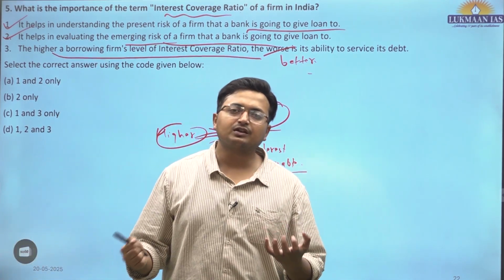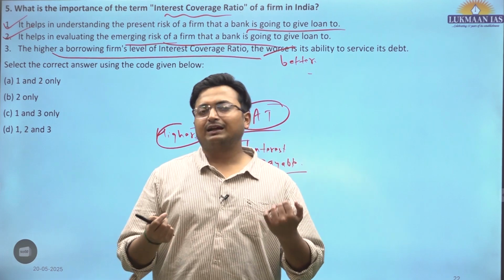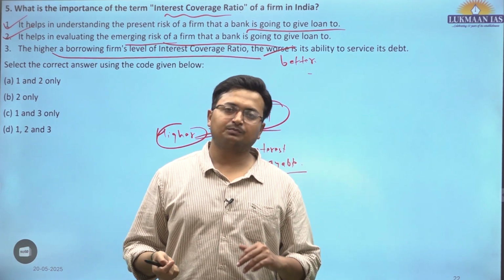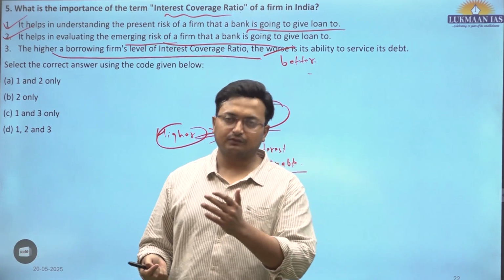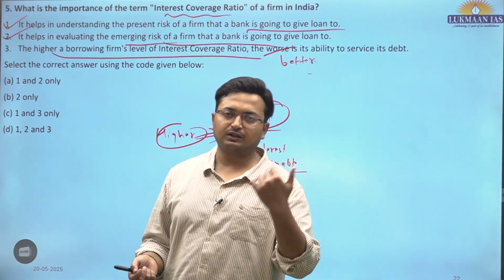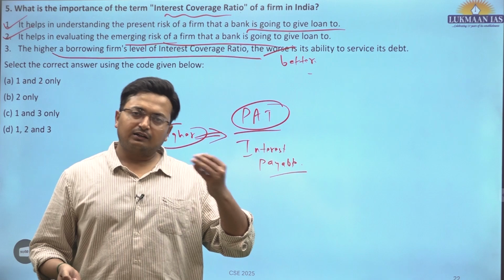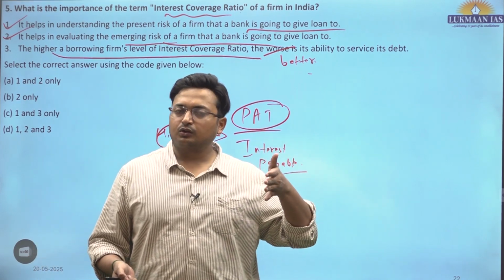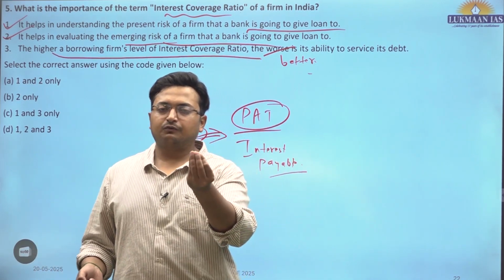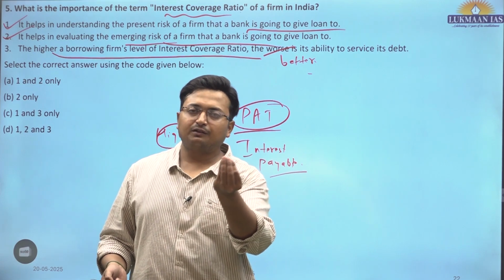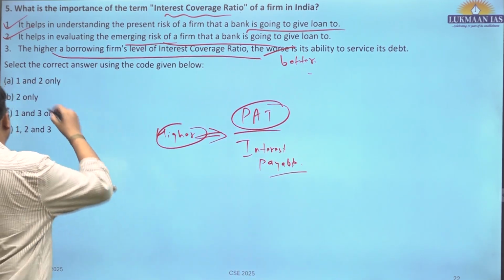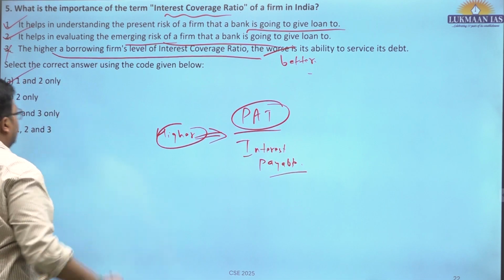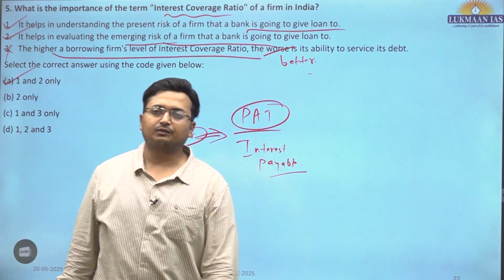Profits which the company is generating is better, and they can easily cover for the interest which is payable, which is liable for them to pay to the creditors or the banks which have issued them the loans. And if they have higher interest coverage ratio, it is a way of signaling that the company is in the best of financial health conditions. Okay, that is incorrect. So 1 and 2 only are the correct statements.